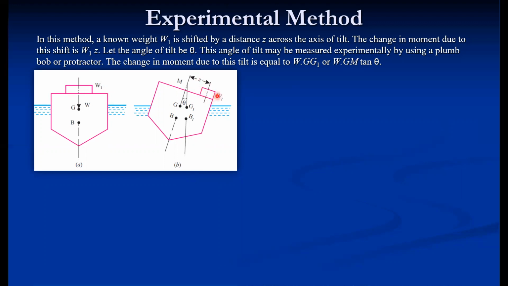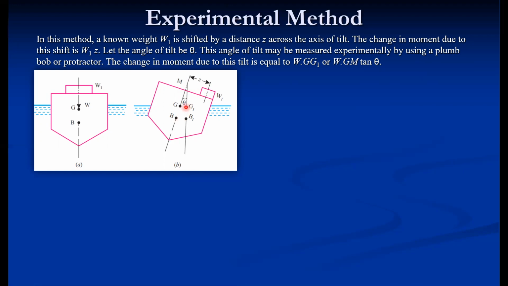So this is the position of the jockey, that is W1, that weight is here. Now in this method, a known weight W1 is shifted by a distance Z across the axis of tilt. The change in moment due to this shift is W1 into Z.